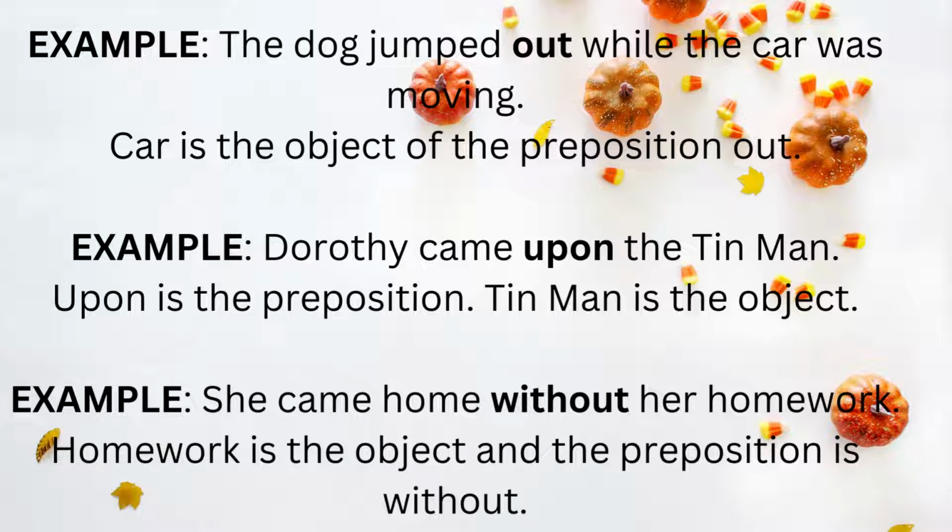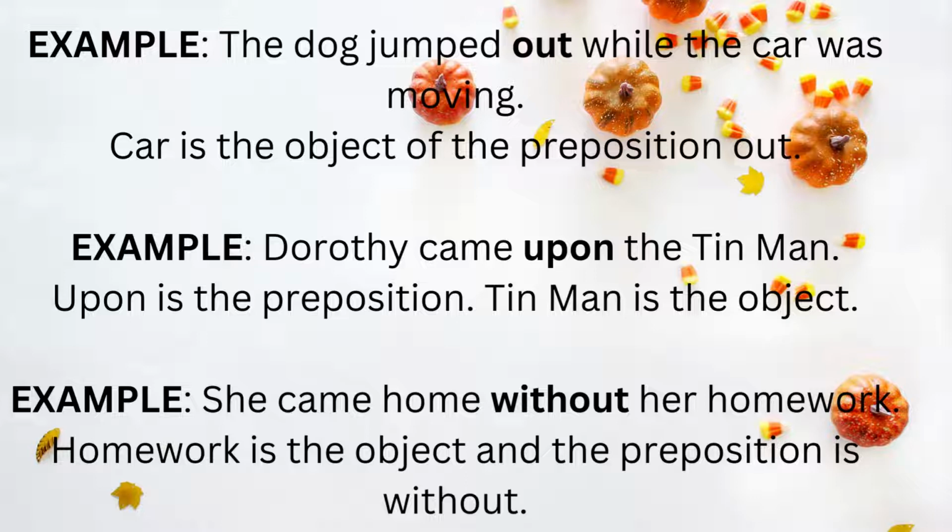The second example is: Dorothy came upon the tin man. Upon is the preposition and the tin man is the object of the preposition upon. The third example is: she came home without her homework. Without is the preposition and homework is the object.